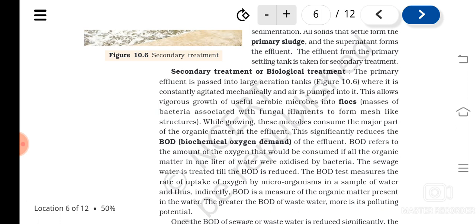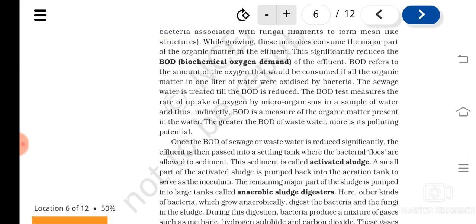Understood? So then the sewage water is treated till where? Till the BOD is considerably reduced. Okay, so BOD is a measure. It's a test measure, a means which can be used to understand how much organic matter is there, or to what extent the water is polluted. So high BOD means there is more organic content, more oxygen demand, meaning more microorganisms are there, and you can infer that the water is more polluted.